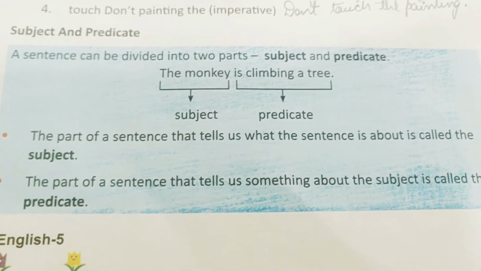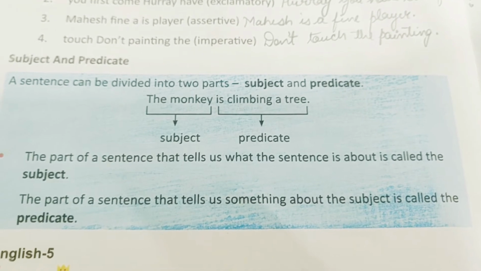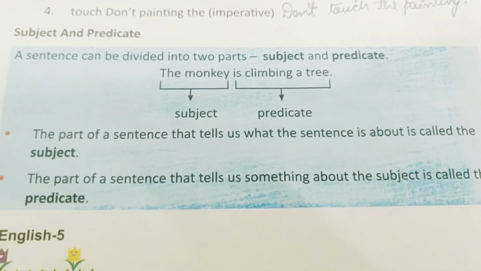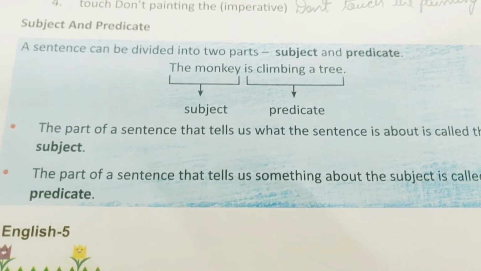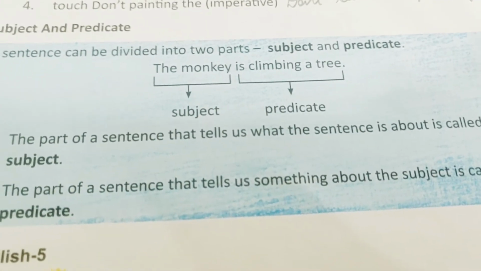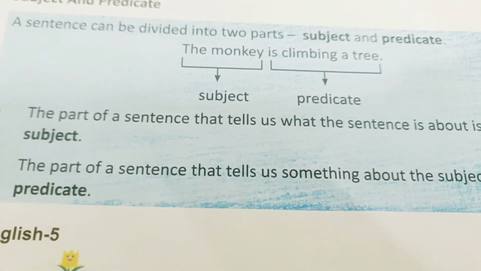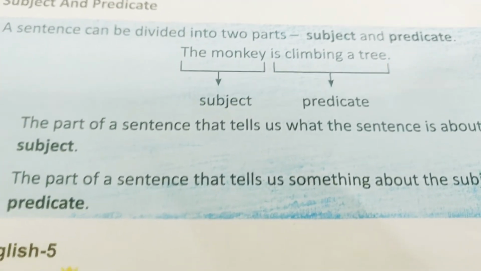The part of a sentence that tells us what the sentence is about is called the subject. Sentence किस चीज़ के बारे में है, that is the subject. If you have to separate the subject and the predicate, the best way is to question. You read the sentence and ask yourself what the sentence is all about.